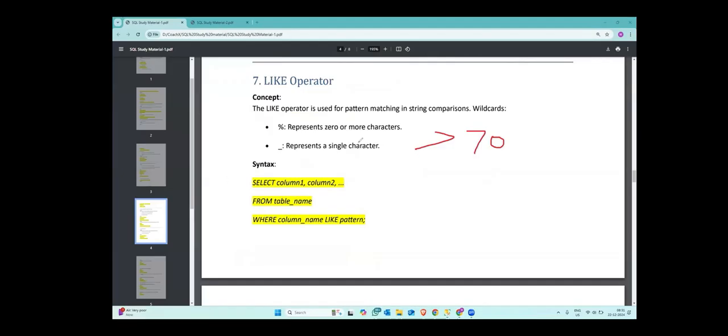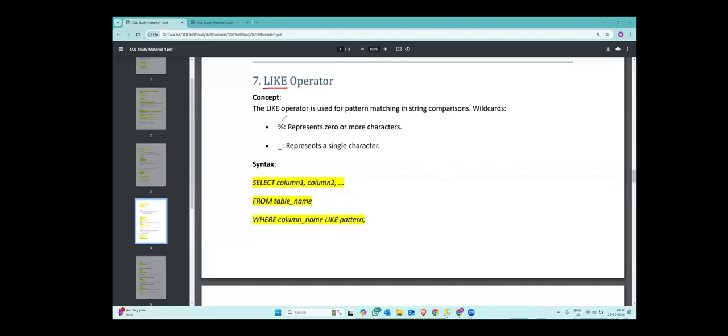But if we were to deal with string values like sentences or names or anything that is a word and not a number, we can compare strings like it starts with A, it is 5 characters long, it has H in there, right? So for that purpose, we use the like operator.